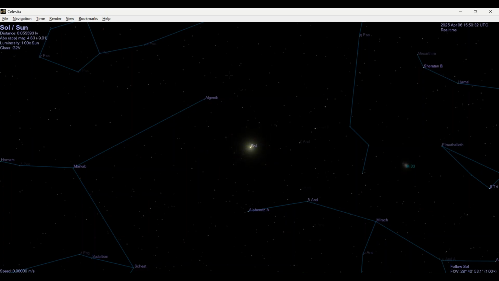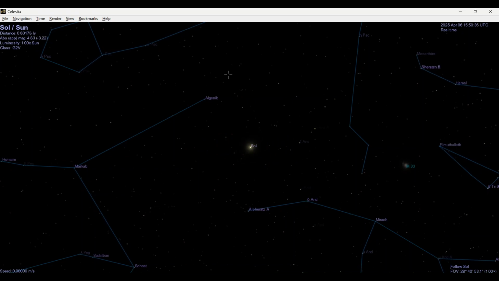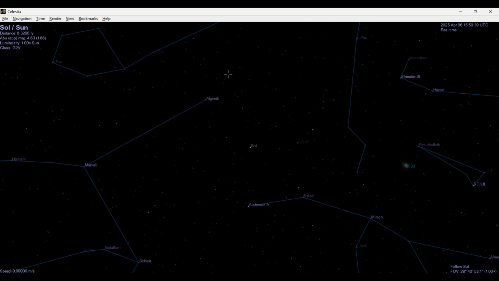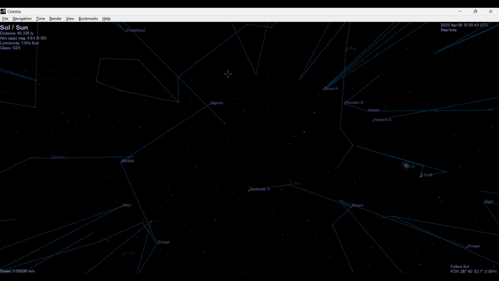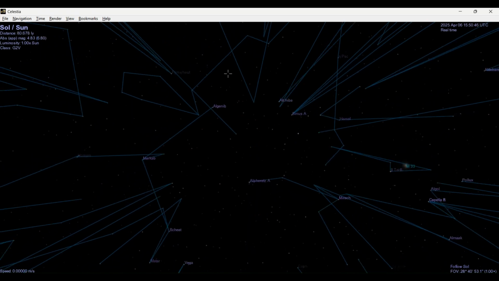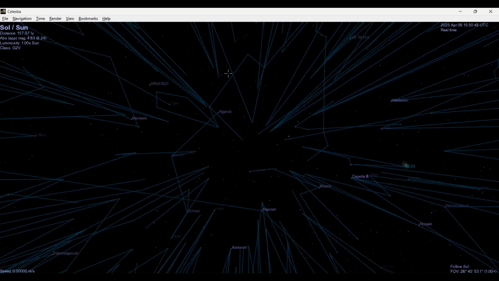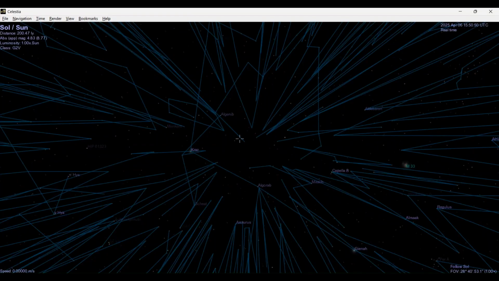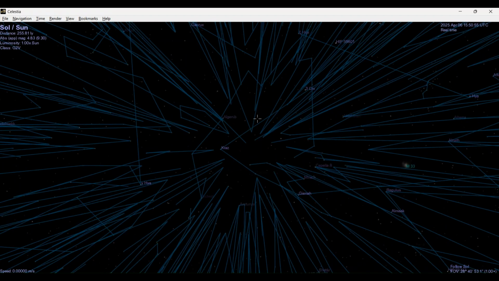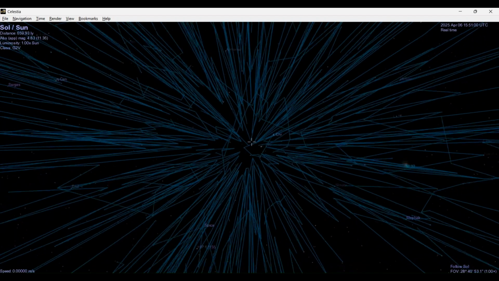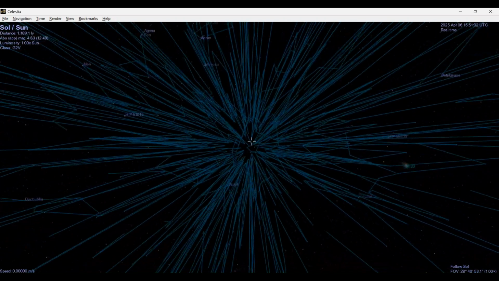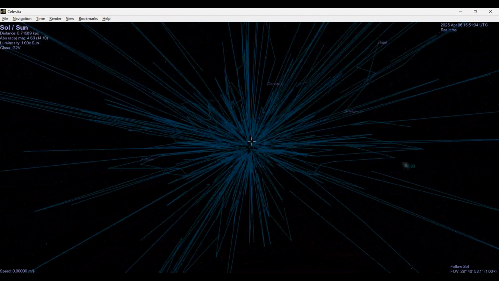Now the solar system has disappeared. We are that far off. And only now you can see that the constellations are slowly getting distorted. And now, this is for convenience, the way we connect the stars in the constellations. But now it's like we have a lot of lines pointing right at the sun. Okay, still zooming out, zooming out, zooming out, zooming out.